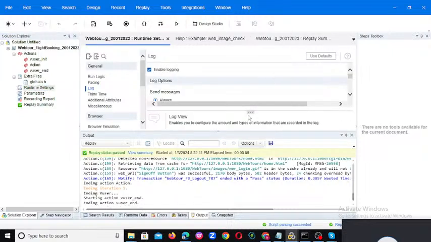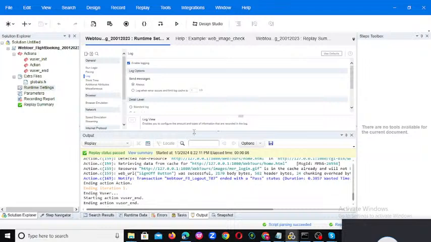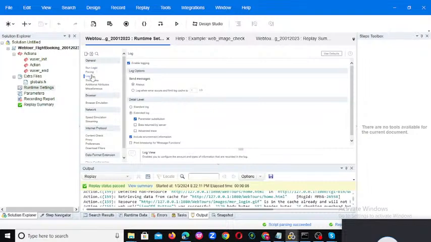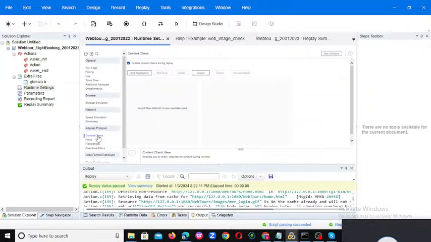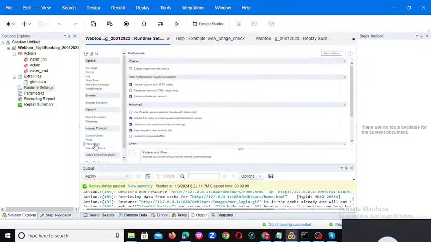If you observe in runtime settings, see here, you can observe enable this one. You need to check enable image and text checks, then you will not get that kind of error.